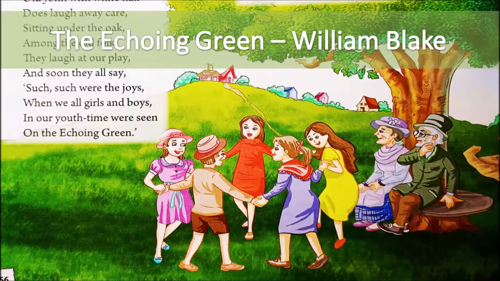Something should be in it. For example, if he draws something, there should be some message in it. So what the painting speaks is very, very important. So the author is telling that it is speaking about the echo in the green. That means the noise that fills the nature.